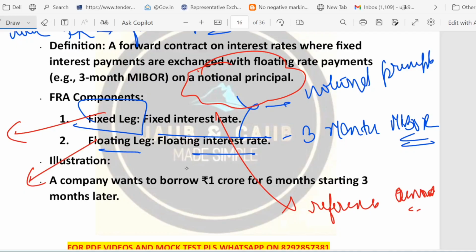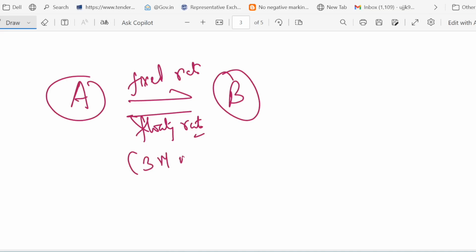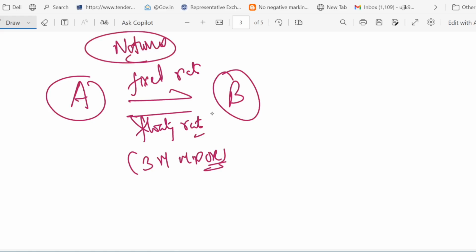So let me show you how FRA works. So this is party A. This is party B. There is an exchange going on. And this one is the fixed rate, and this one is the floating rate. Floating rate can be the 3-month MIBOR. And then we have a notional rate. So this notional rate, it is the reference rate.